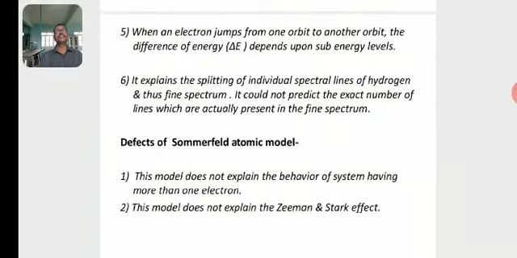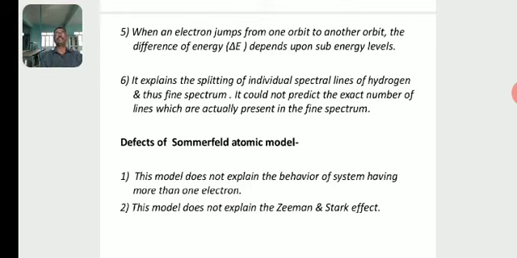When an electron jumps from one orbit to another, the difference of energy depends upon the sub-energy levels also. It explains the splitting up of individual spectral lines of hydrogen, and thus the fine spectrum. It could not predict the exact number of lines actually present in the fine spectrum.